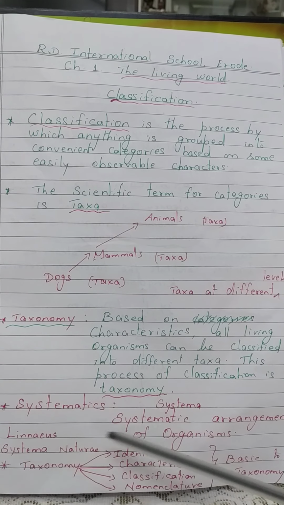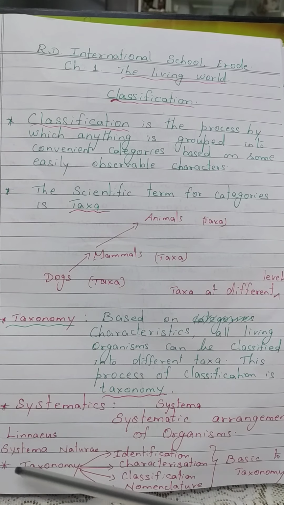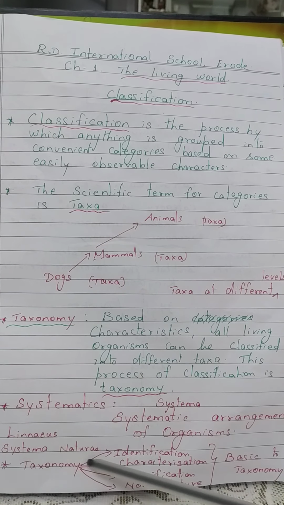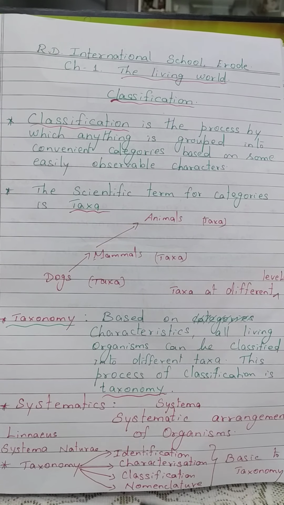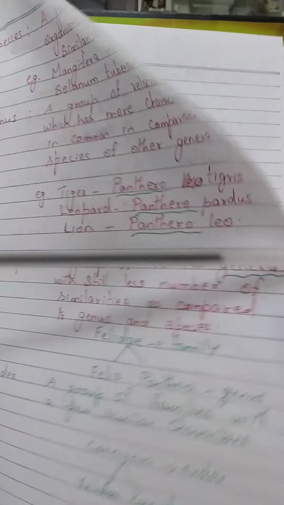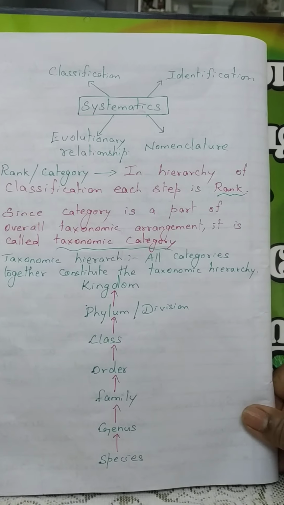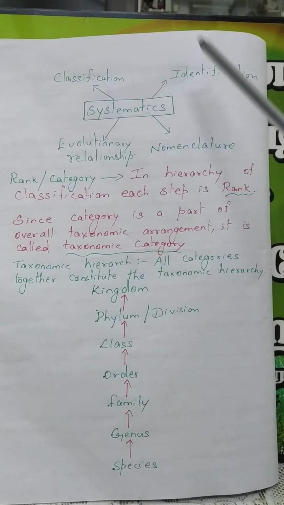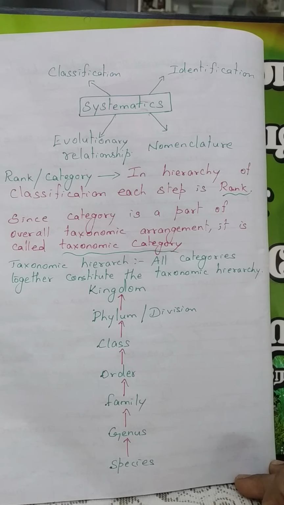You know the scientist Carolus Linnaeus? Carolus Linnaeus published a book titled Systema Naturae. Like taxonomy, systematics also includes classification, identification, evolutionary relationship, and nomenclature.